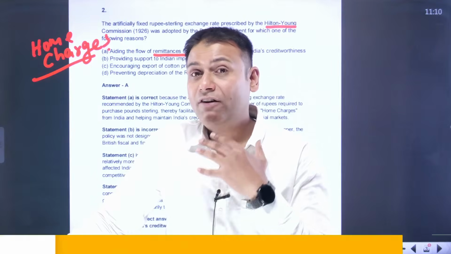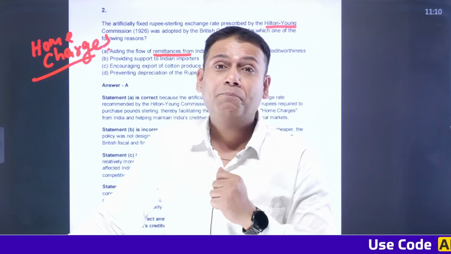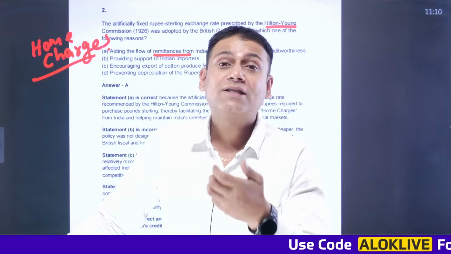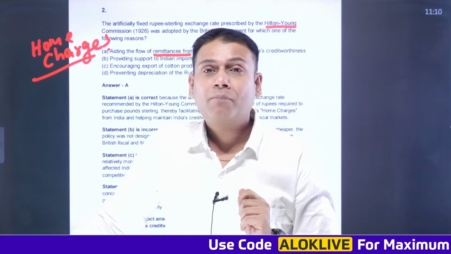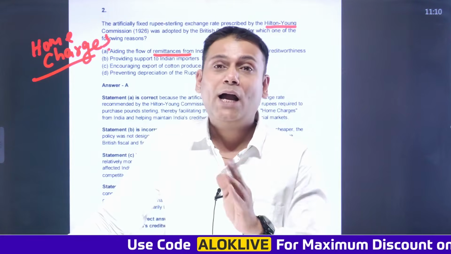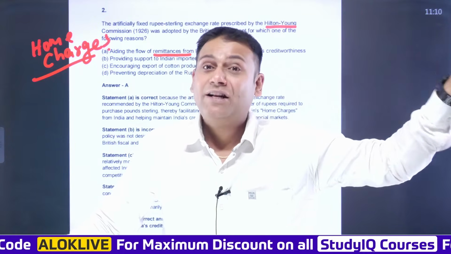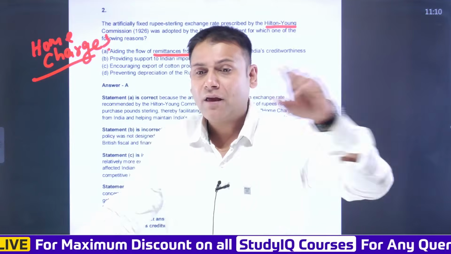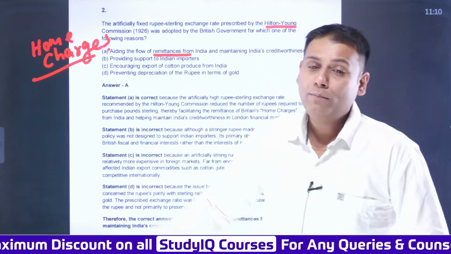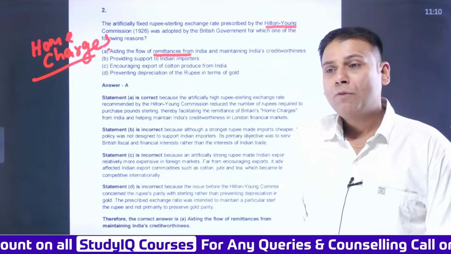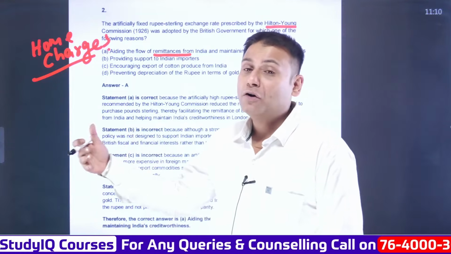So where will my salary be drawn from? It would be drawn from India. After my retirement, where will the pension come from? It will come from India. Apart from this, if I'm staying in India, I would be sending some money back home. That is nothing but remittances. Perks, privileges, everything is included as a part of home charges. So remittances were also part of home charges.